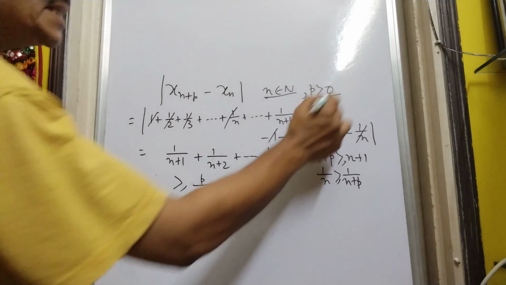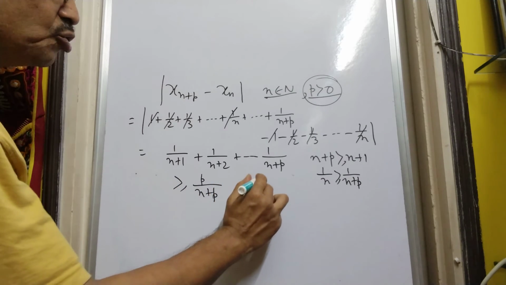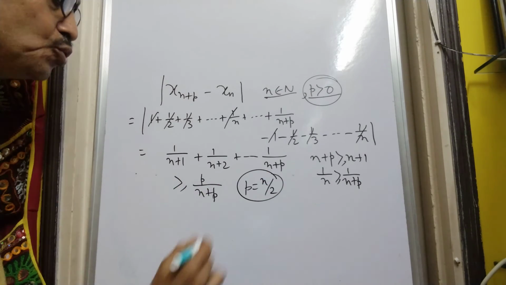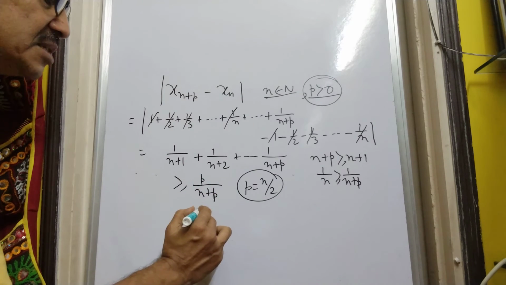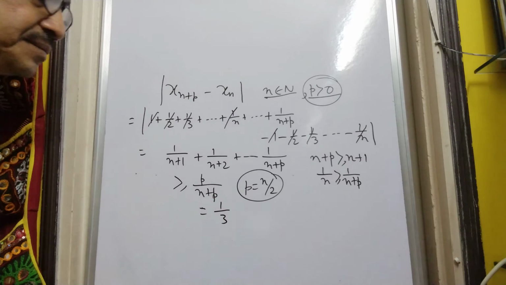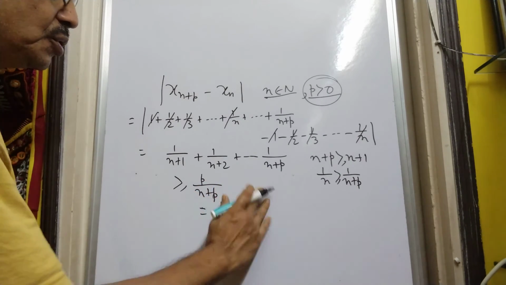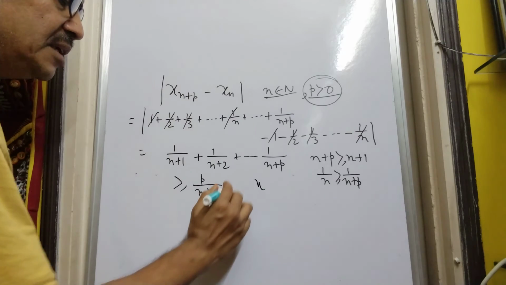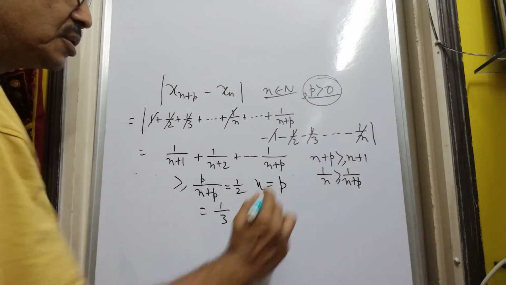And now we see that since p is any integer, if we choose p to be equal to n by 2, then this becomes 1/3. If we choose p equal to n, then it becomes half. Isn't it so?